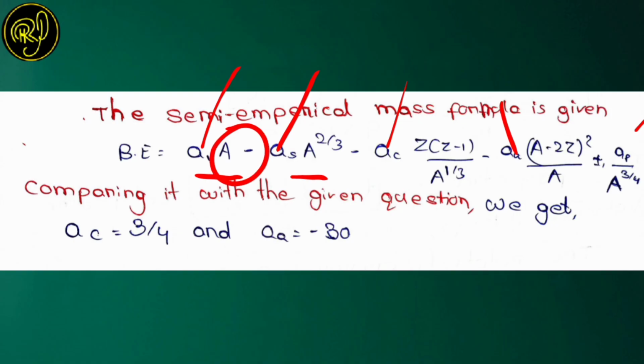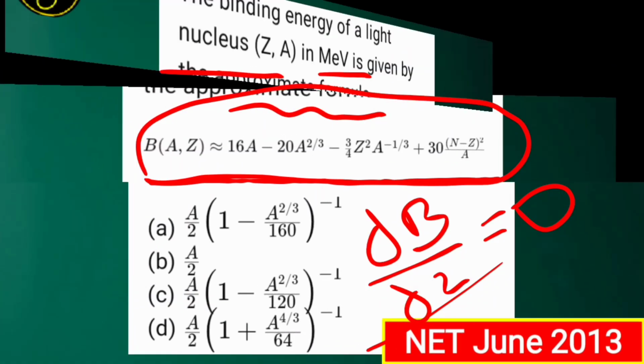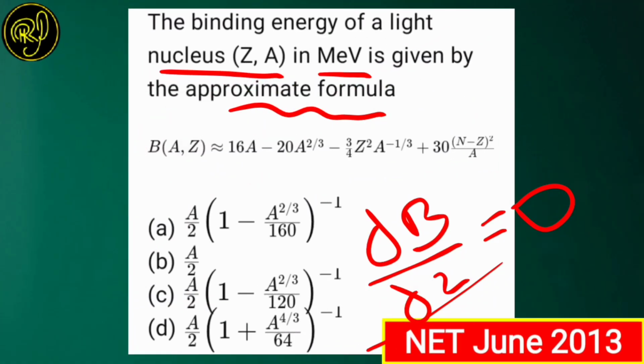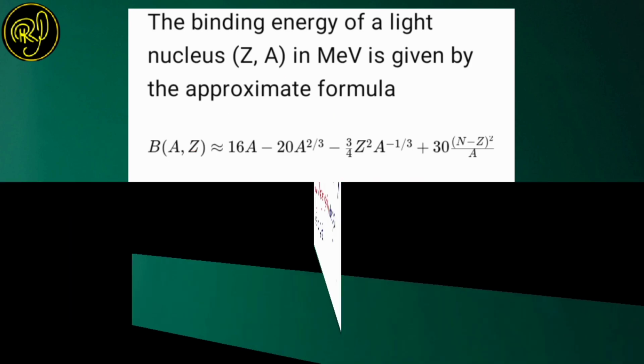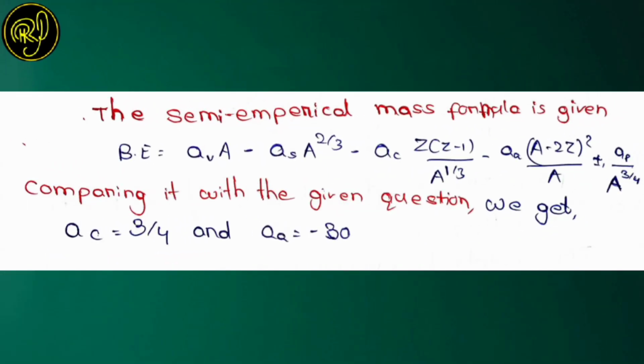So what we will do now? We will compare this equation with the equation that is given in our question. Okay, let us compare it. On comparing, we can get the values of A_V, A_S, A_C, A_A and A_P. So let us now find A_C first.